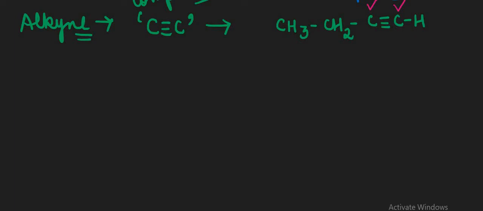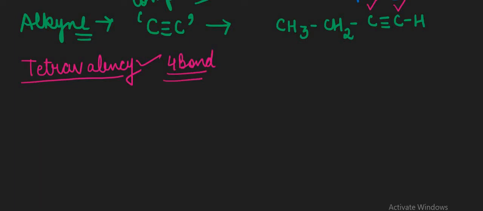Just look at the number of bonds that every carbon atom must contain. Every carbon atom contains a maximum of 4 bonds, not less than 4 bonds and not more than 4 bonds. This is the basic mistake every child makes while writing the chemical formulas of organic compounds. They are not looking at the bonds present with the carbon atom. As we studied in the first lecture, the must condition of carbon atoms is their tetravalency, that they only contain 4 bonds along with them. So please remember this 4 bond concept, the 4 bonds present with the carbon atom, not more than 4 bonds and not less than 4 bonds.